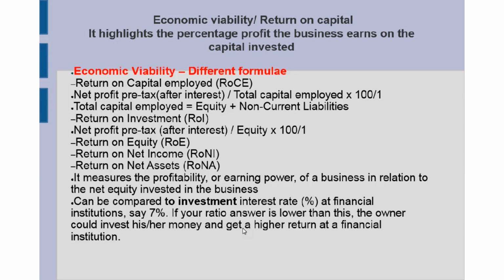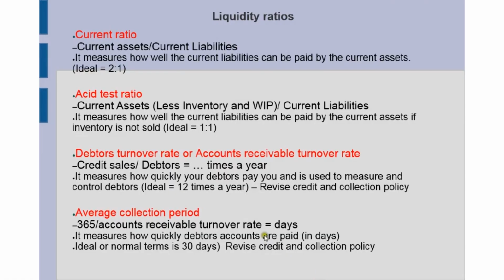So this will be the part where you now comment on the answers that you got. Right, if we look at the liquidity ratios, that's now to do with the cash on hand or cash available. The first one, we're going to look at the current ratio. So we're going to take the business's current assets, divide by current liabilities, and see what that answer is.